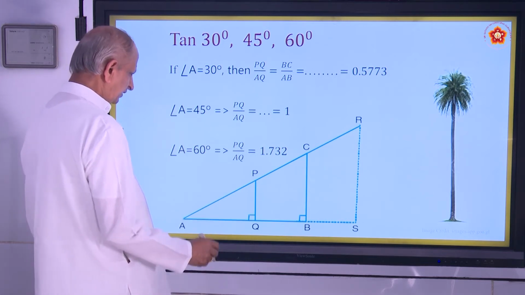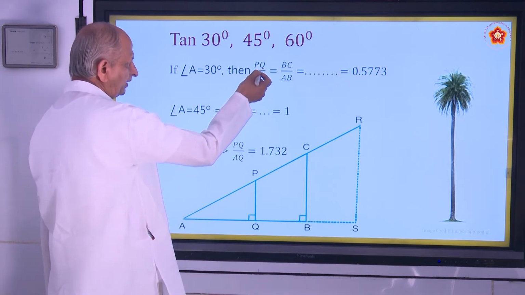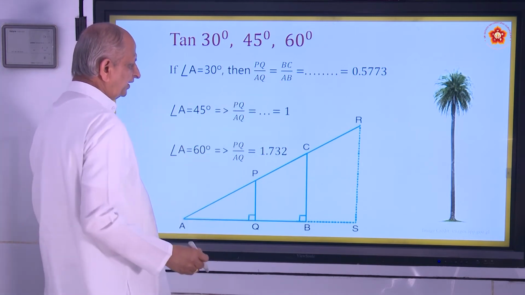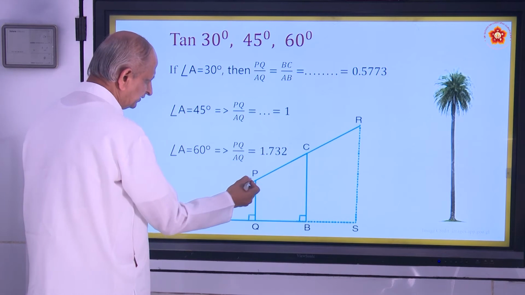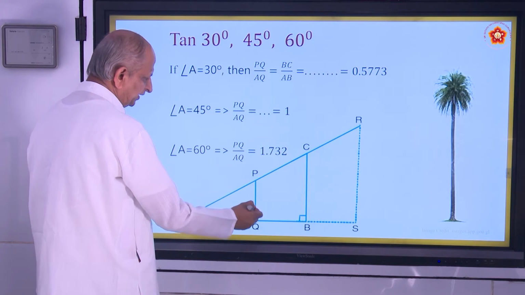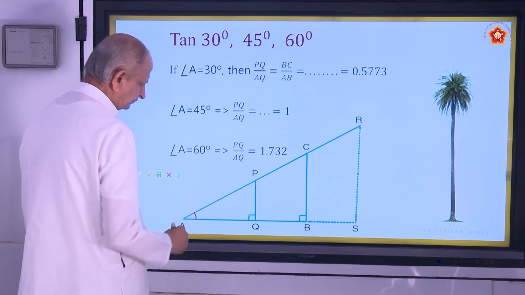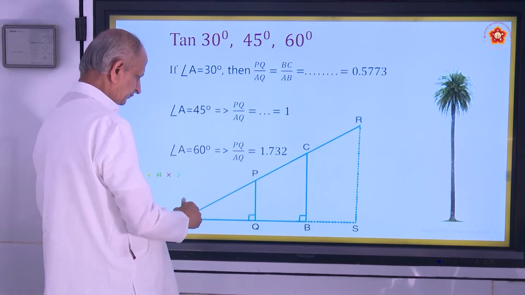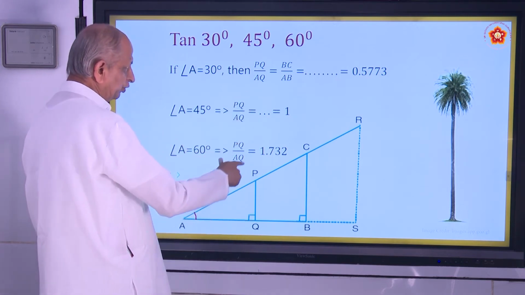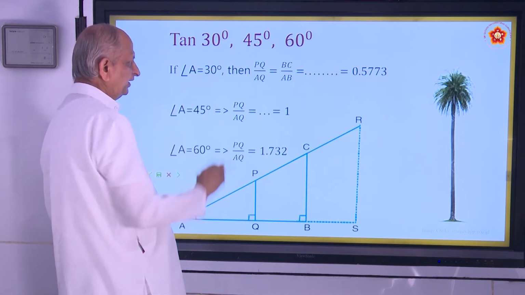In the right angle triangle, if the angle A is 30 degrees, then tan of 30 is the ratio of sides PQ by AQ. PQ is the opposite side, and AQ is the adjacent side. So opposite side by adjacent side is the value of tan 30.